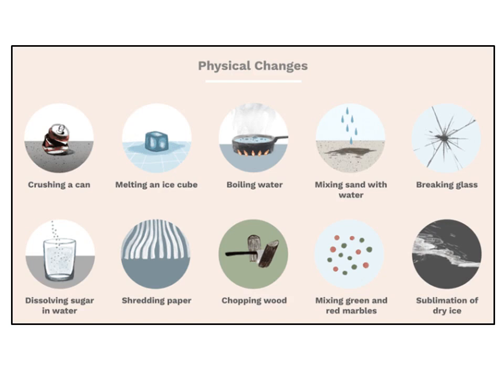Examples are crushing a can, melting an ice cube, boiling water, mixing sand with water, breaking glass, dissolving sugar in water, shredding paper. Shredding means tearing paper. Then chopping wood, mixing green and red marble, and the last example of physical change, sublimation of dry ice.